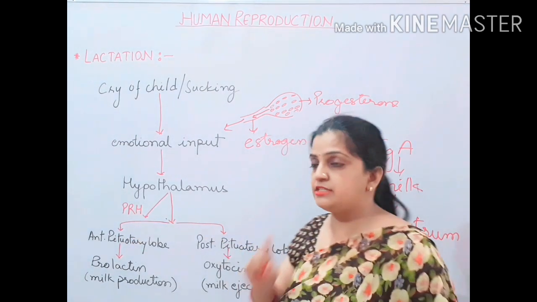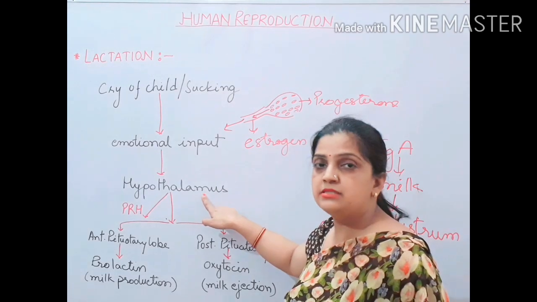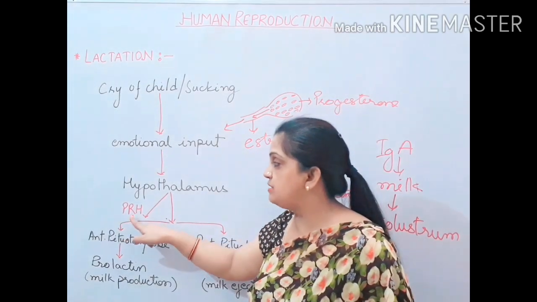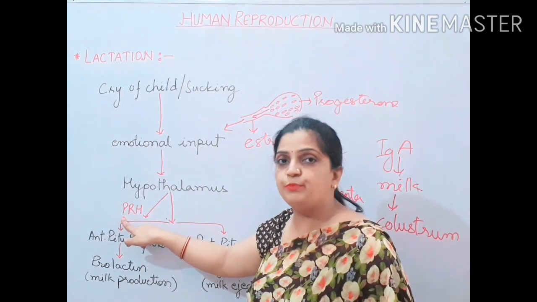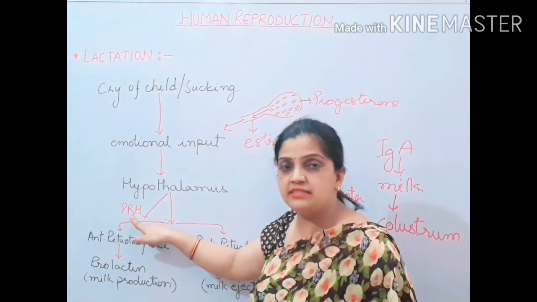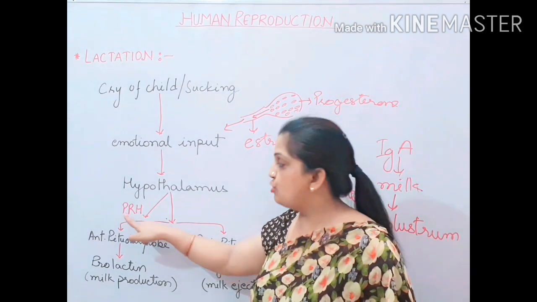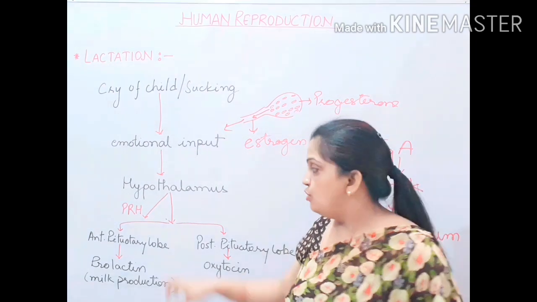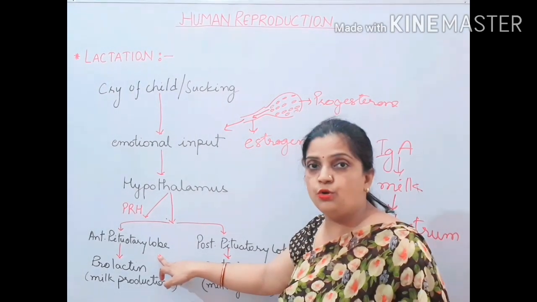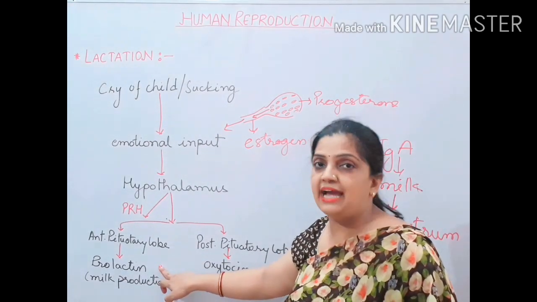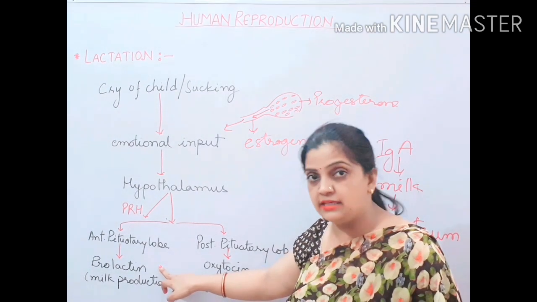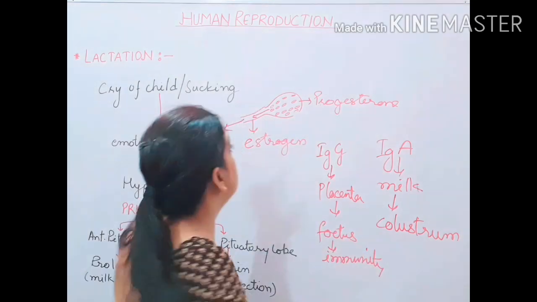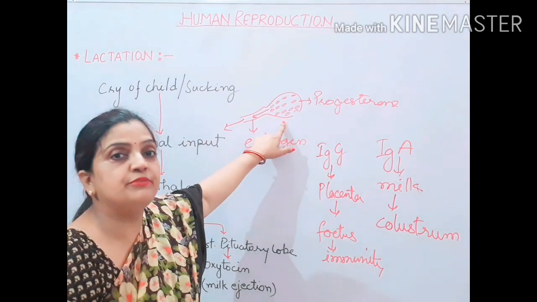Children, always remember that the hypothalamus releases a hormone called prolactin releasing hormone. P for prolactin, R for releasing, H for hormone. So prolactin releasing hormone gives the order to the anterior pituitary lobe to secrete prolactin, and this prolactin is responsible for milk production in the alveoli of the mammary gland.